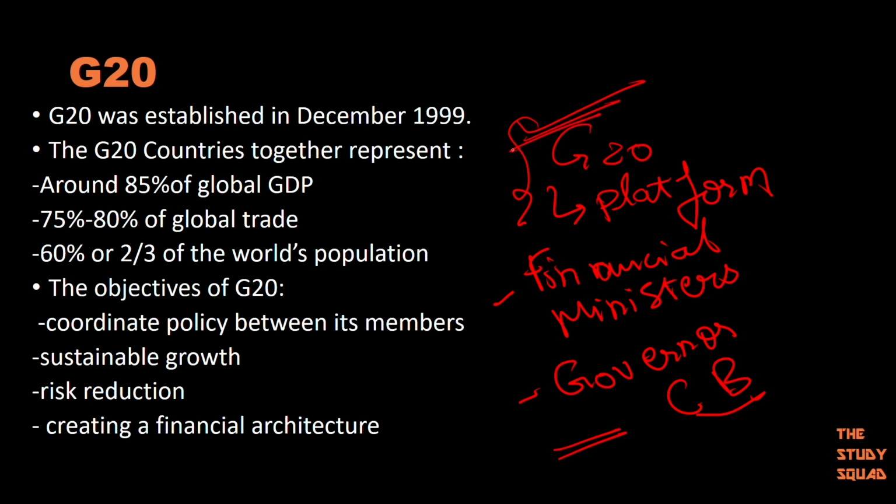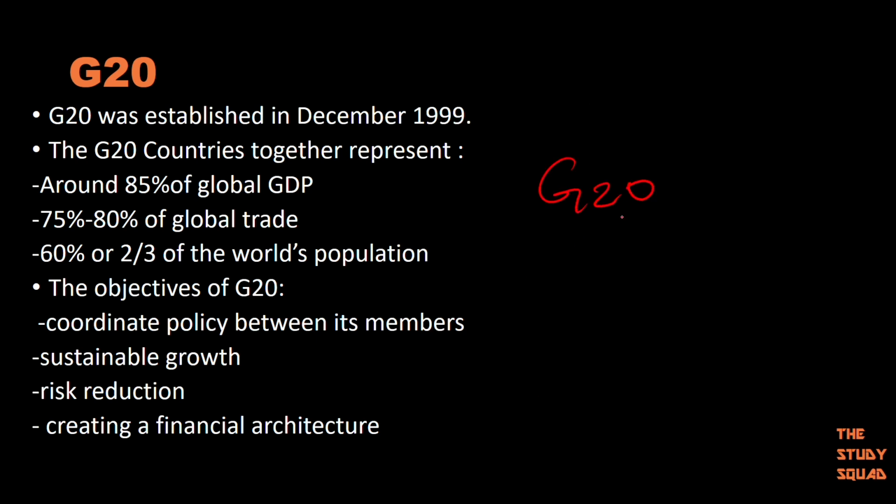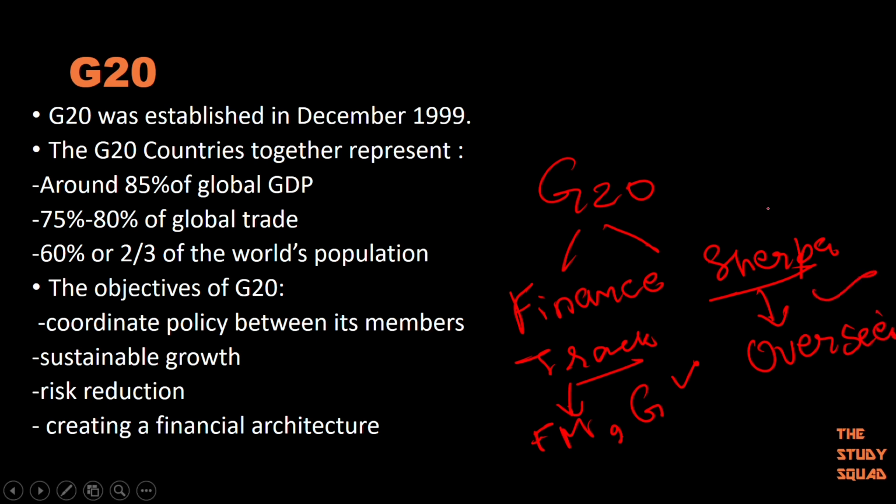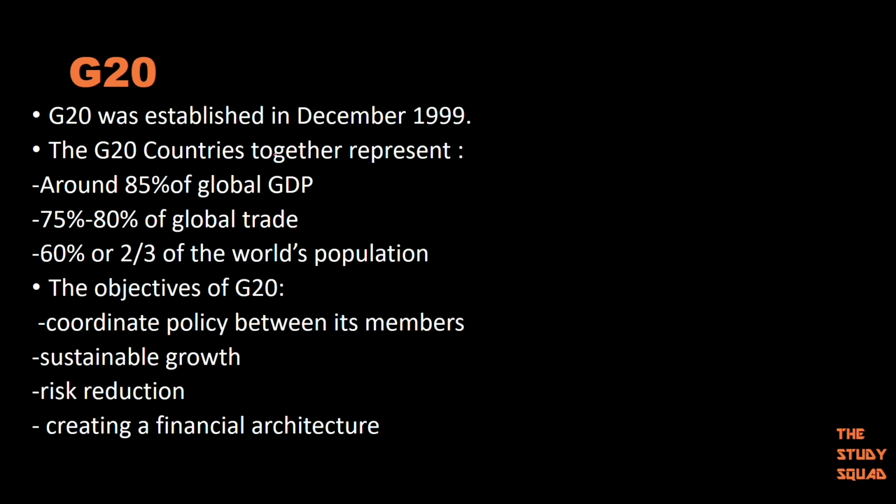Firstly, the platform. Secondly, you should know that G20 has two main track engagements. Okay, firstly we have the finance track, and we have the Sherpa track. The finance track involves the finance ministers and the governors of all the central banks, and the Sherpa is the one that is going to be overseeing all these matters. Just remember this. I don't think they're going to ask a question about it. Just general knowledge.